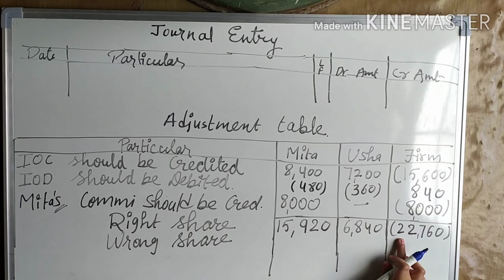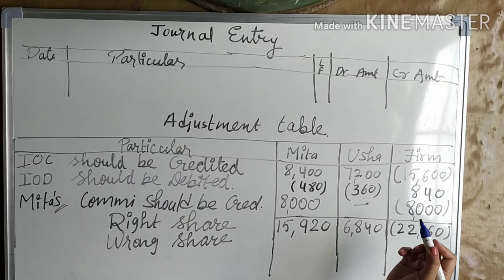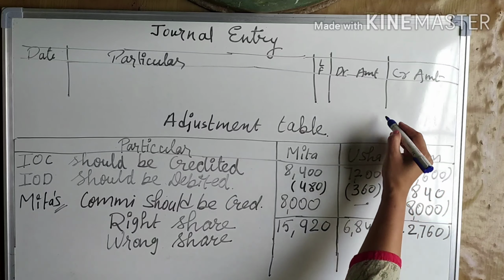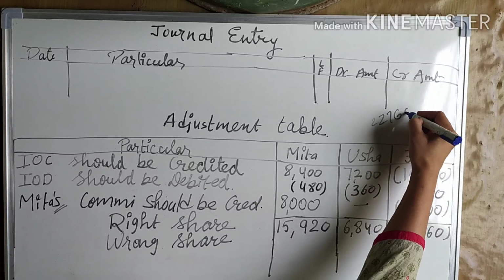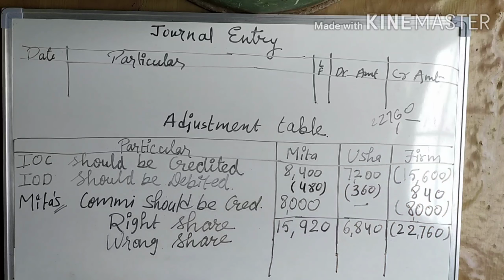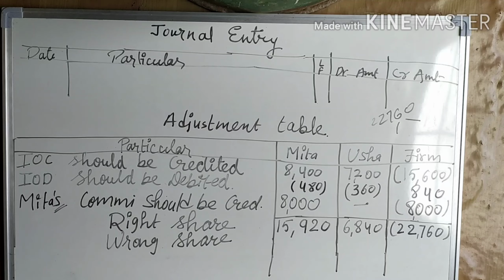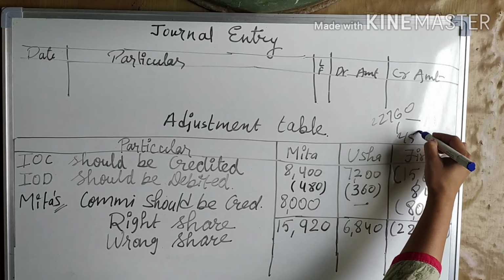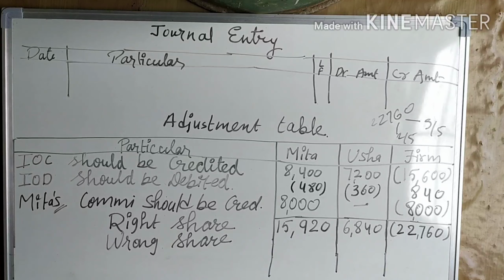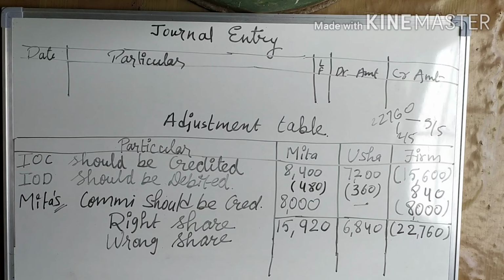This 22,760 they have distributed among the partners in their profit sharing ratio, which is 2 by 5 and 3 by 5. So that we need to take back.